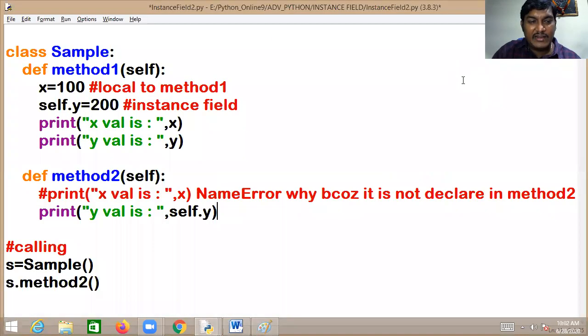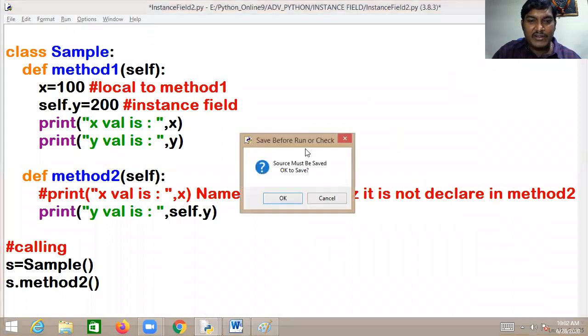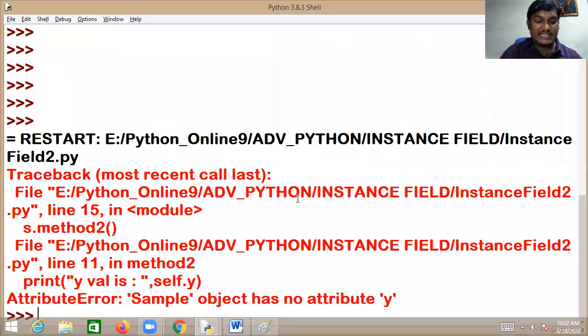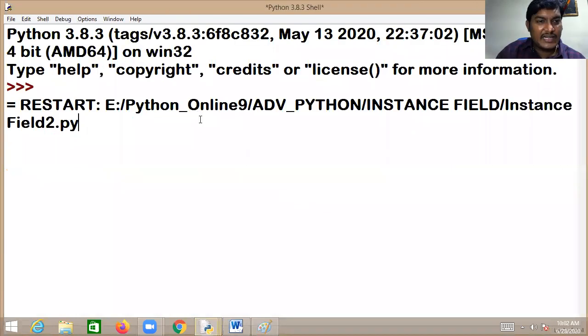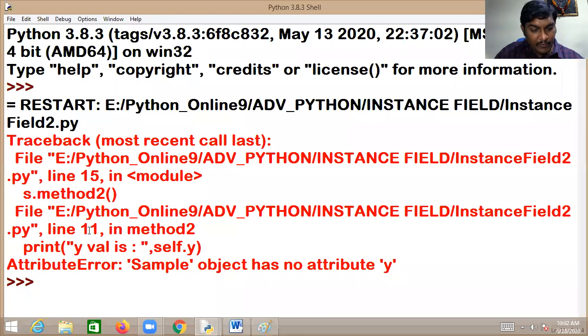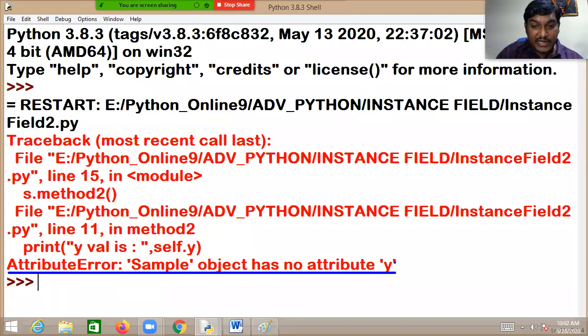Watch on the screen. Go to the Run menu, click on Run Module. Wonderful. Blast it. What is that error? You see this. AttributeError: Sample object has no attribute y. Boss, in the sample object there is no y.